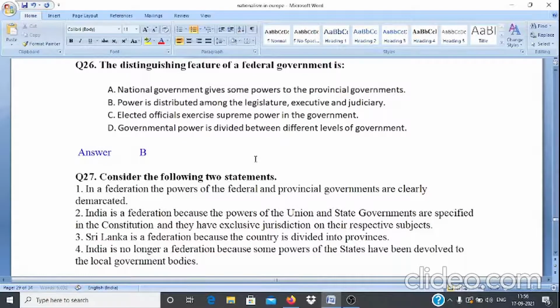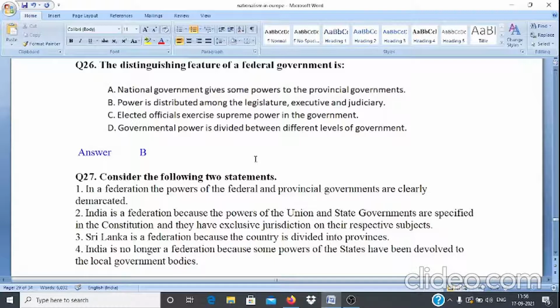Question number 26. The distinguishing features of a federal government is options are A. National government gives some powers to the provincial governments. B. Power is distributed among the legislature, executive and judiciary. C. Elected officials exercise supreme power in the government. D. Governmental power is divided between different levels of government. And answer is option B.